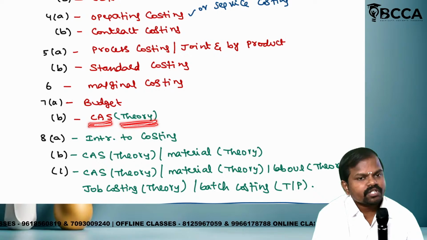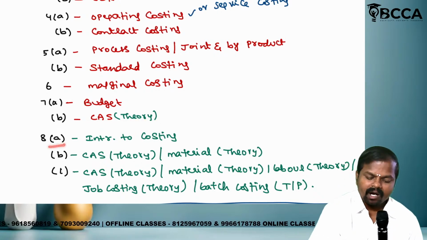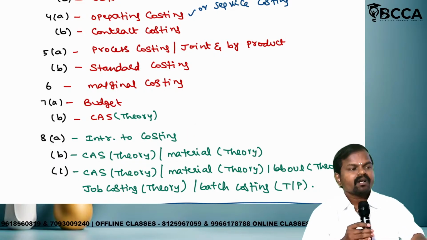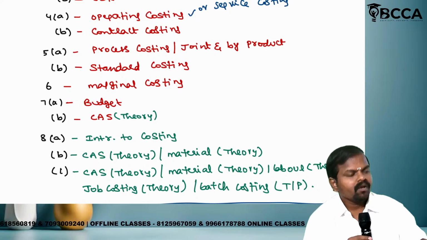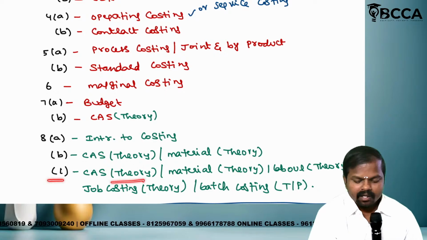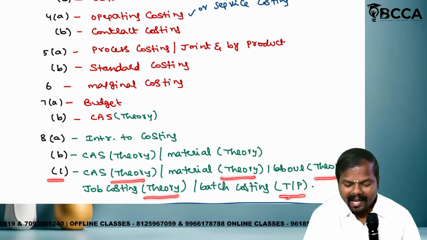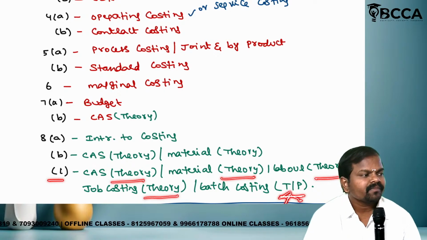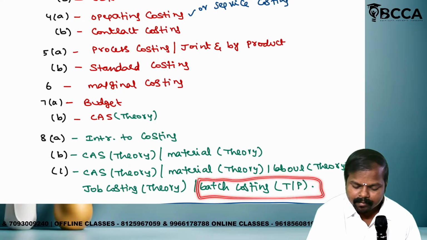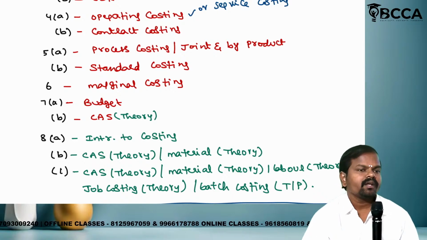What is the nature of the question? Theory related questions they will ask. Question number 8A, introduction to cost accounting. 8B, cost accounting standards theory, or material theory. 8C, CAS theory or material theory or labor related theory or job costing theory. Batch costing, theory, or problematic, they can ask. Which chapter? Batch costing only. Is it clear? Is it clear?